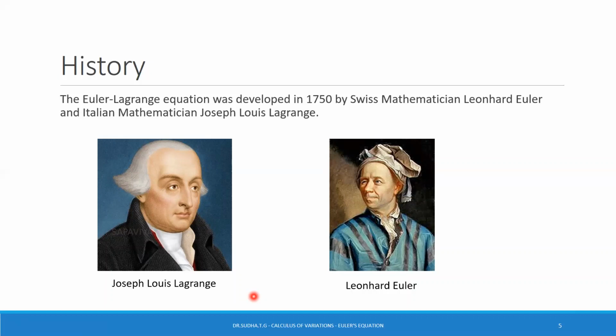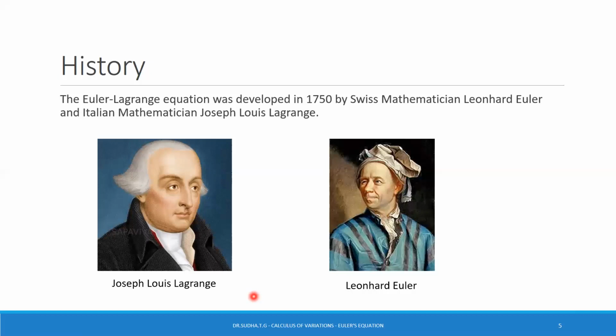The Euler-Lagrange equation was developed in 1750 by Euler and Lagrange in connection with their studies of the tautochrone problem. Tauto means same and chrone means time. This is the problem of determining a curve on which a weighted particle will fall to a fixed point in a fixed amount of time independent of the starting point.